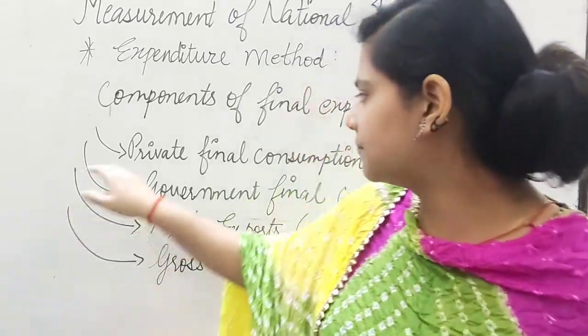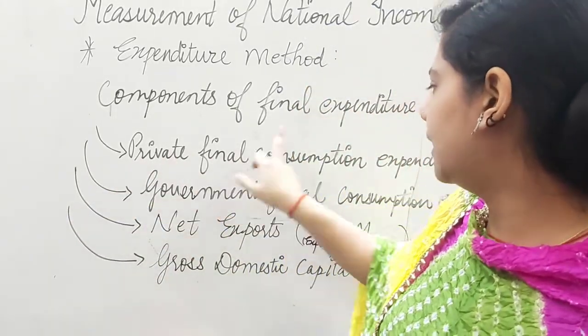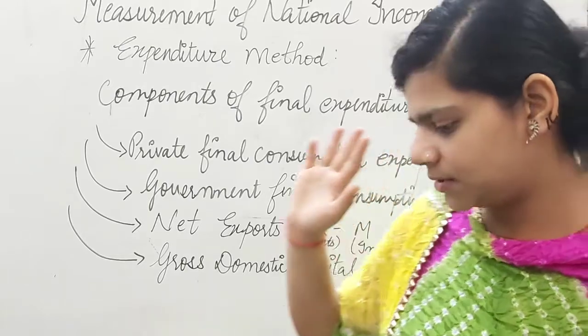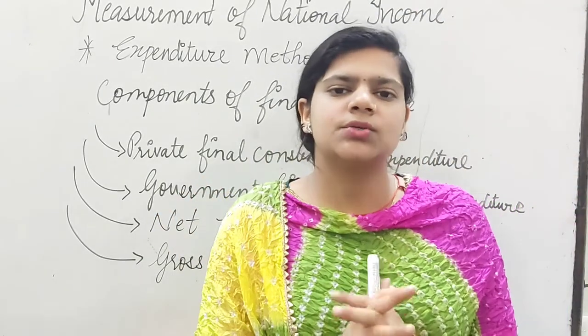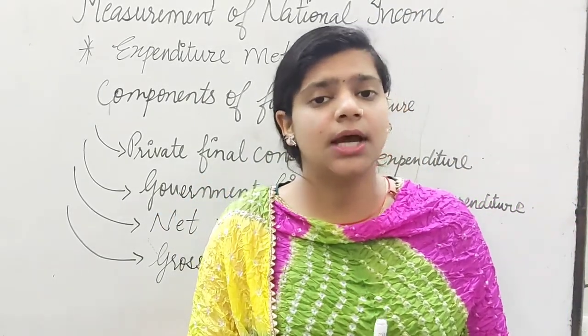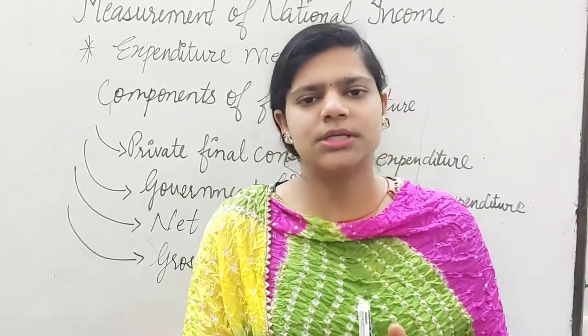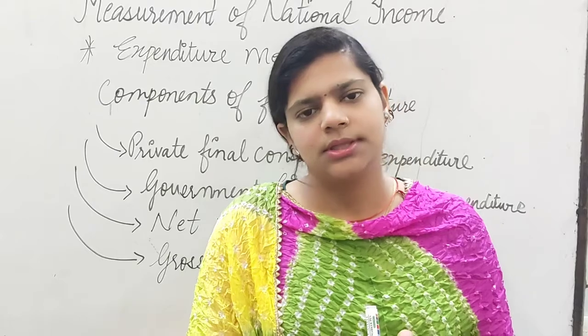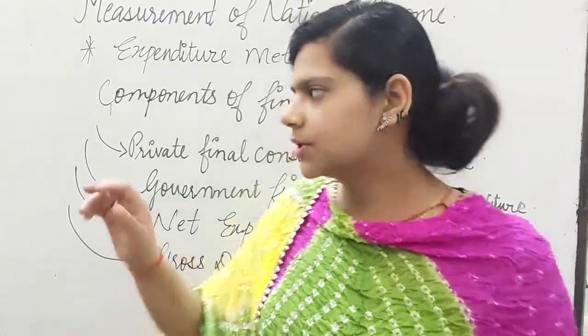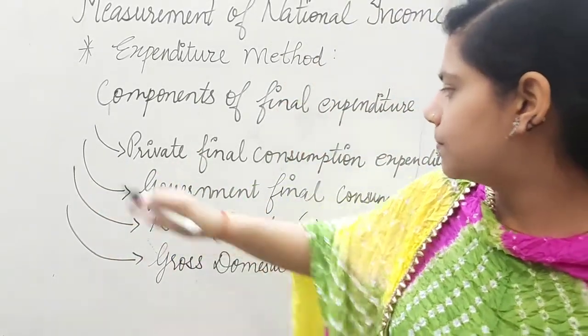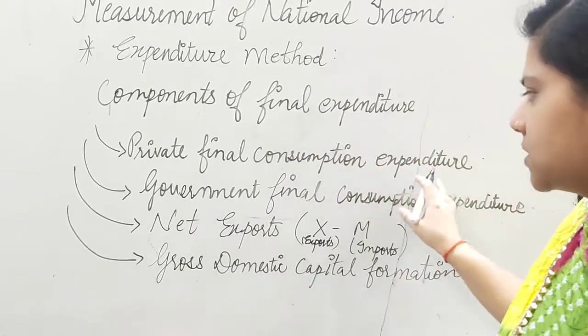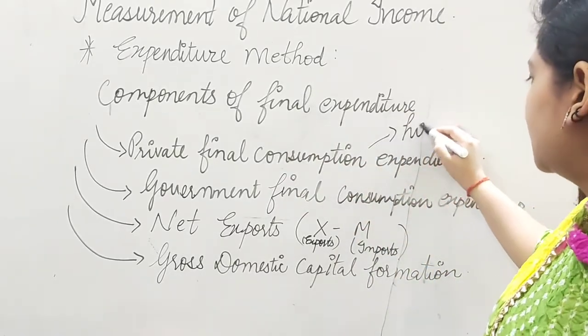As you can see, first one, private final consumption expenditure. Private means what? Private means the households. Clear? That means the households are going to incur the expenditure in the first component. So private final consumption expenditure means who will be doing the expenditure?